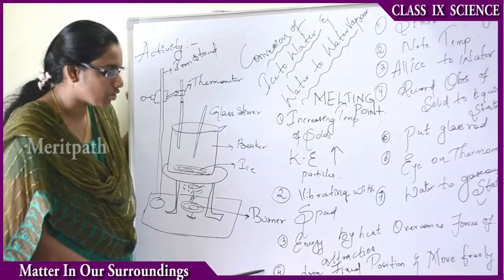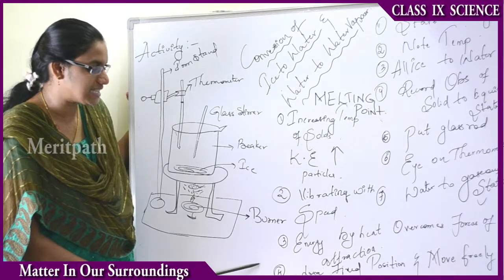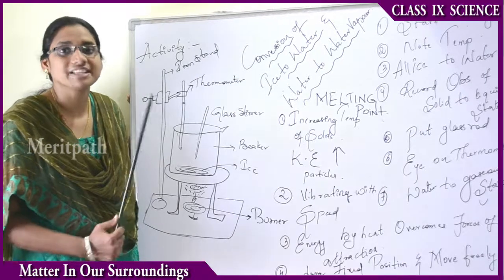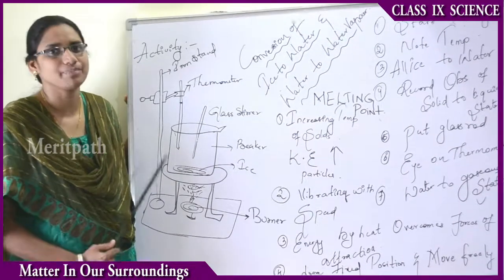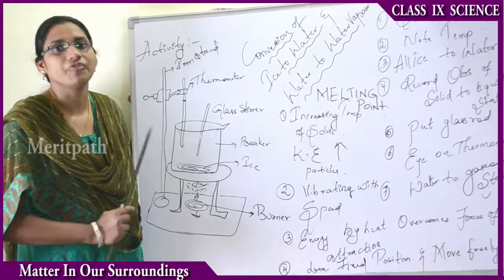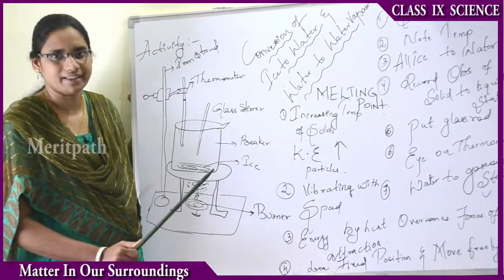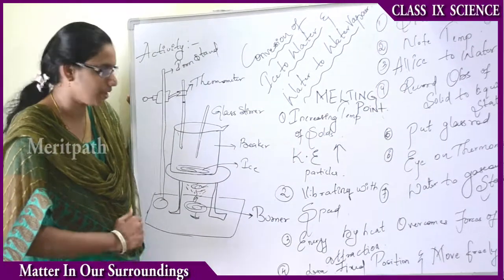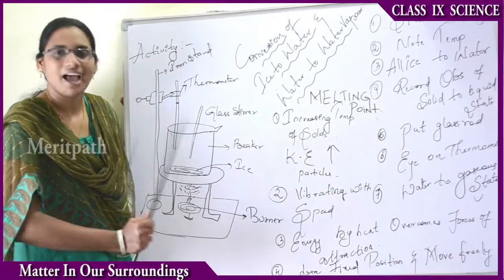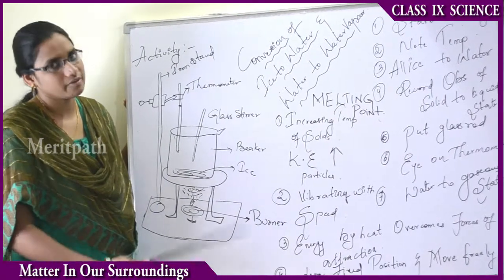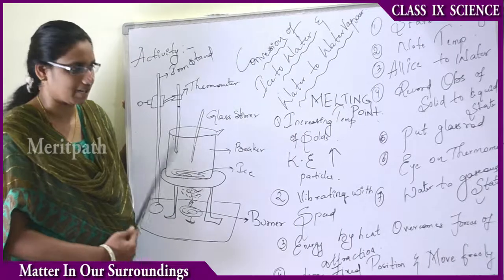And at the same time, the fourth point we noted down is that the attractive force will be loosened, and the particles will lose their fixed positions. They will leave the fixed positions where they were situated, and move freely from one state to another. That means the positions where they were fixed, they move away from, and they will be freely moving in that container. Thus we get the liquid state from ice.